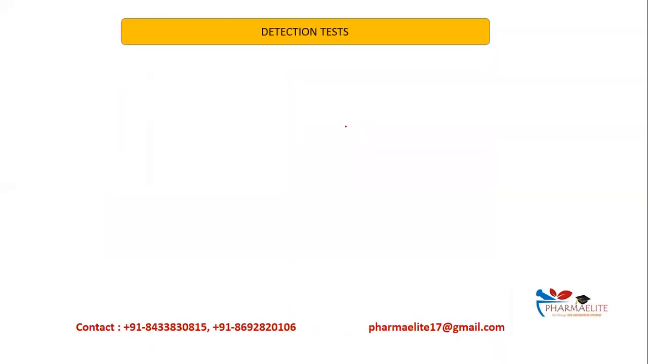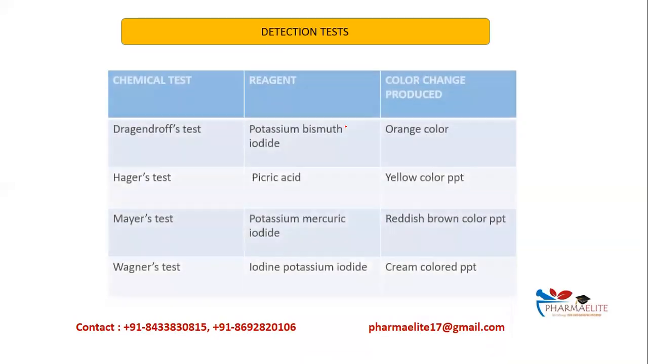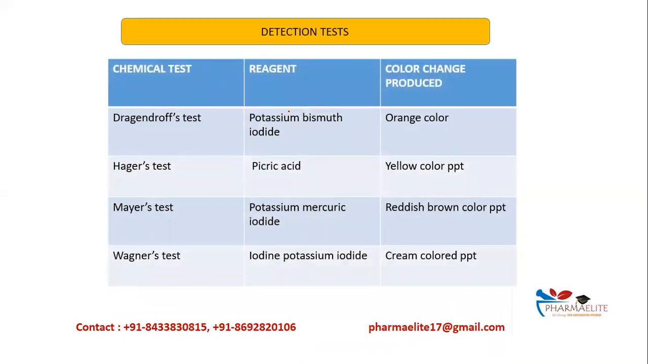Now let us look at the detection test. That is, how do you detect whether an alkaloid is present or not? This is a most important table. Do not forget it. The tests are Dragendorff's test, Hager's test, Mayer's test, and Wagner's test. Now, as the test name itself says, Dragendorff's reagent. So what is it? Potassium bismuth iodide. You need to remember the reagent and the test.